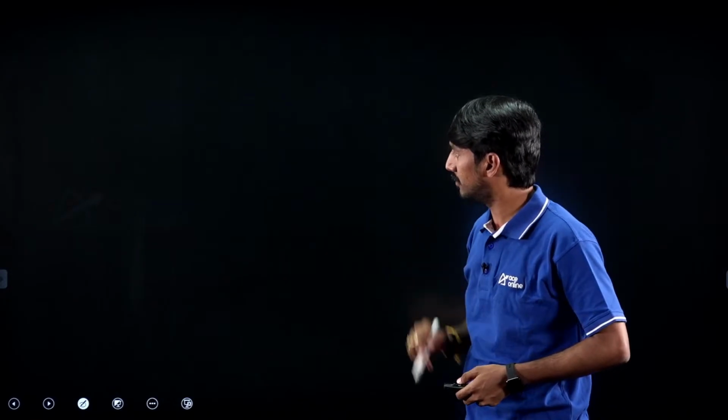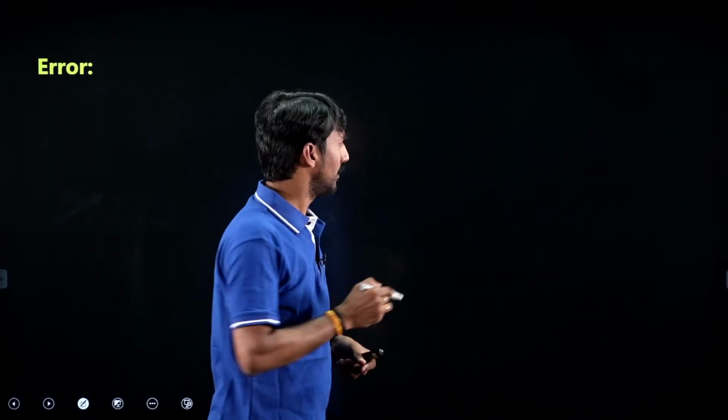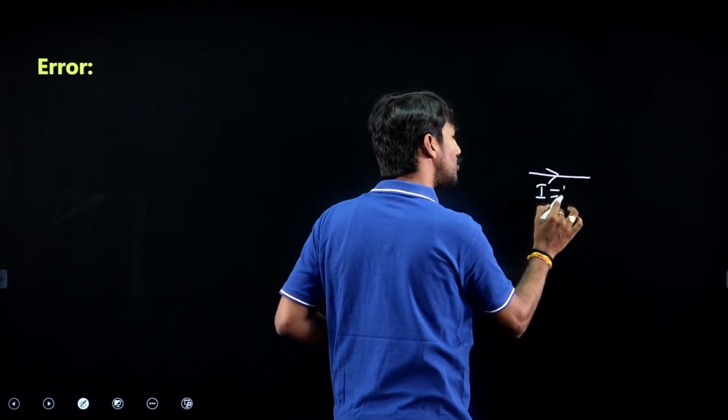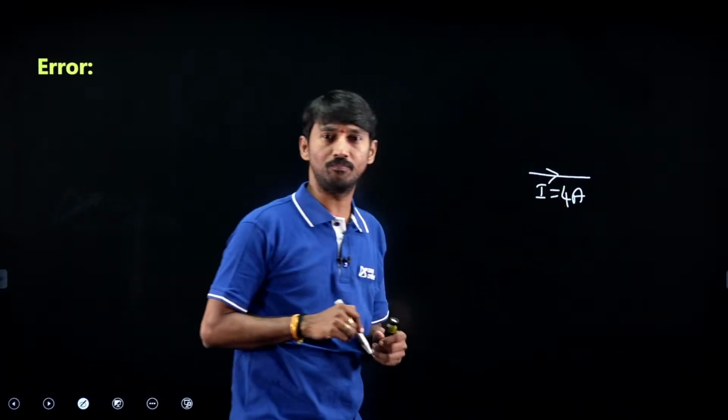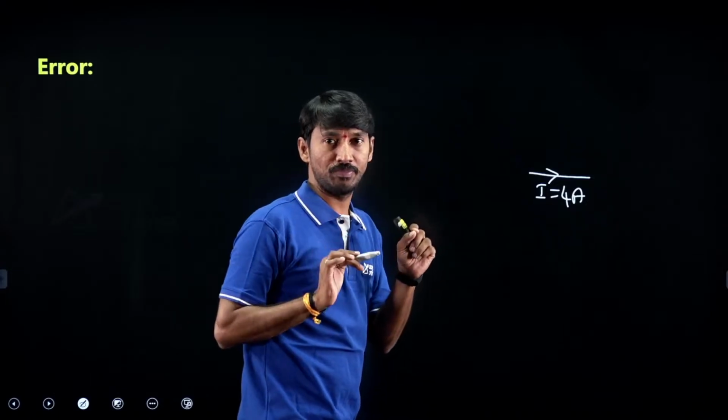Okay, with this idea, sir, while we are measuring a parameter, what is the corresponding phenomenon we are going to get? Error. Sir, why error? Suppose in one circuit, assume that 4 amperes is flowing. Actually it is not known. 4 amperes is flowing, for example.